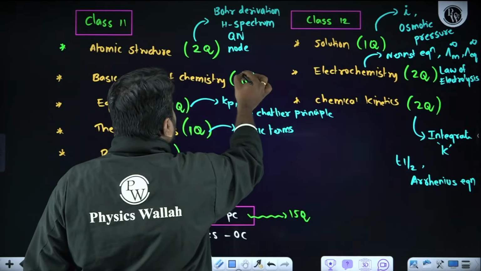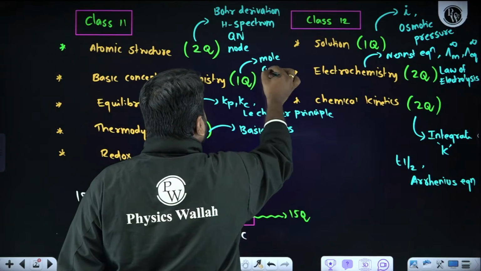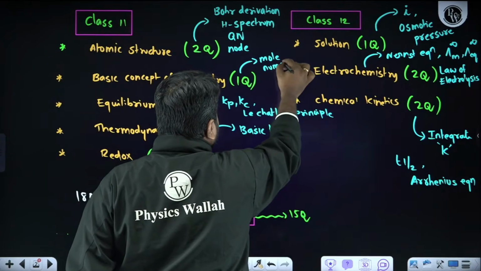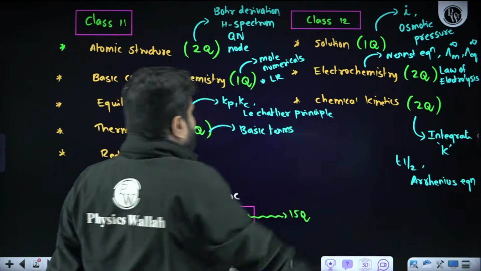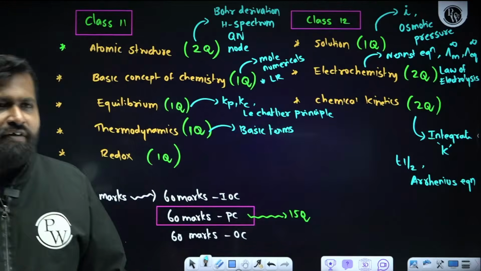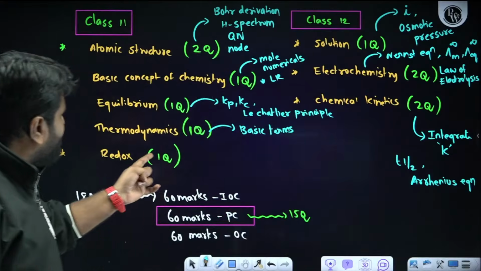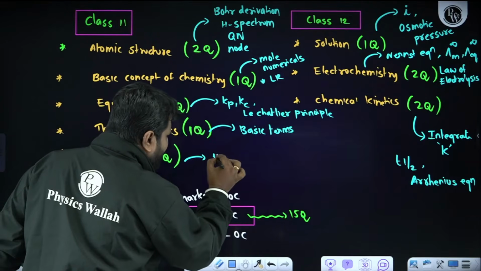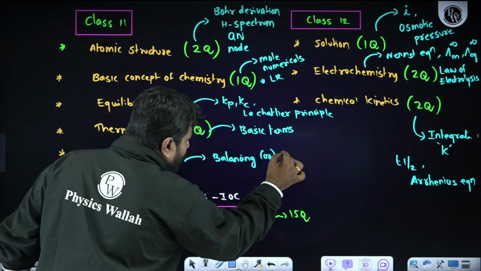So in basic concepts of chemistry, do questions based on basic mole concept. Basics. Mole-related numericals. Or else focus on limiting reagent. Like they may ask which of the following has more molecules, which of the following has very few molecules. So if you read these topics, when it comes to redox, we know very well balancing-related questions will be there, or oxidation state.